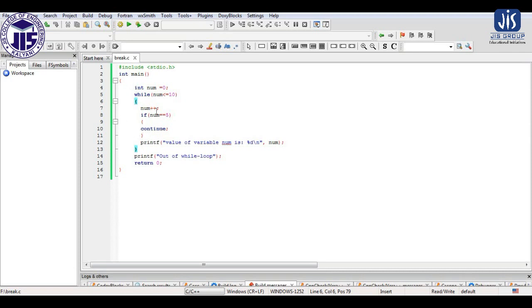So when the value of num is equal to 5, the continue statement will get executed. From this point it will again go back to the condition.